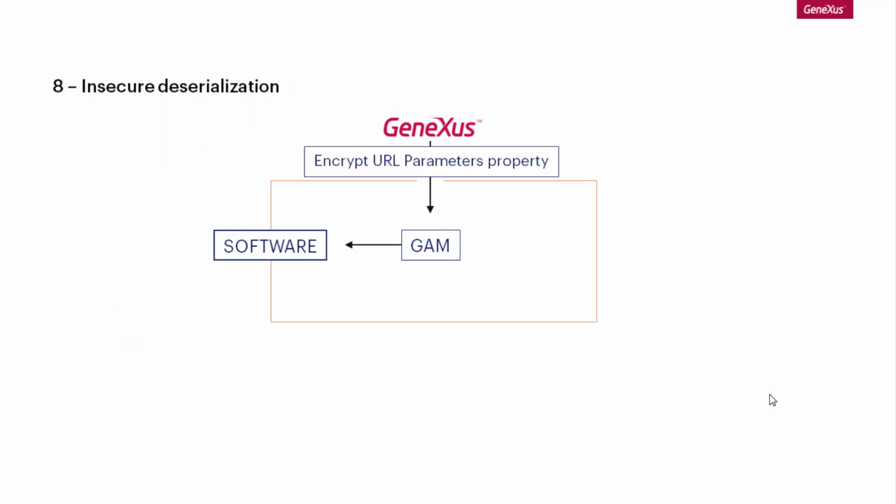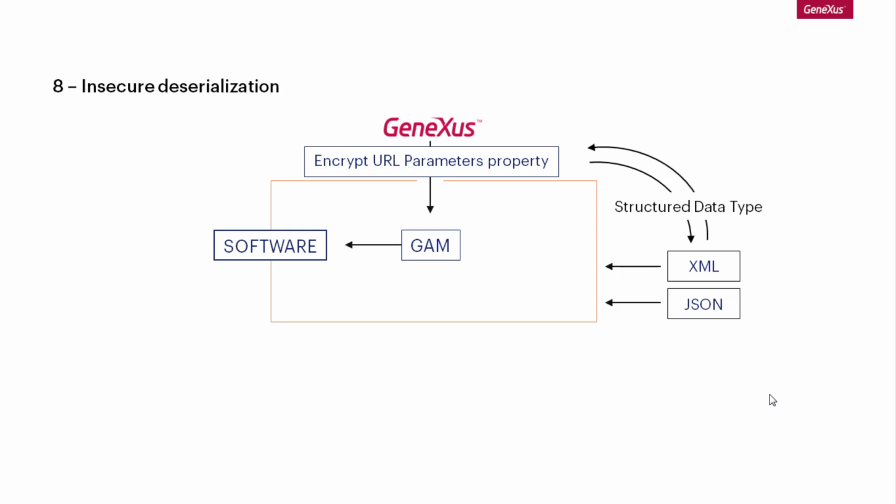The eighth item refers to insecure deserialization, for which Genexus implements secure serialization mechanisms in cases that involve structured data types towards JSON and/or XML. When objects are serialized from XML or JSON using methods or data types, entry codification is required.